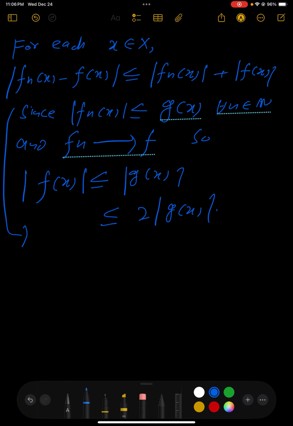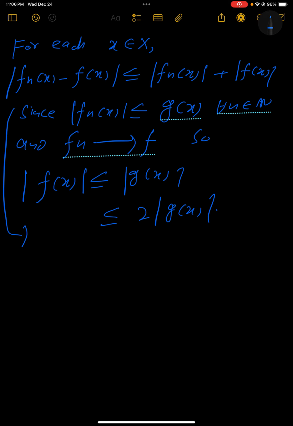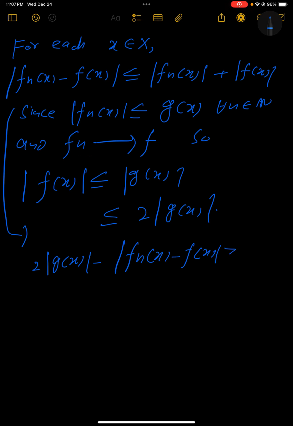So that is the first thing. Now we can rephrase it. It says that actually 2 g of x minus |fn of x minus f of x| is greater than or equal to 0. Forget about x just for simplicity. Okay, so this means that this is greater than or equal to 0.